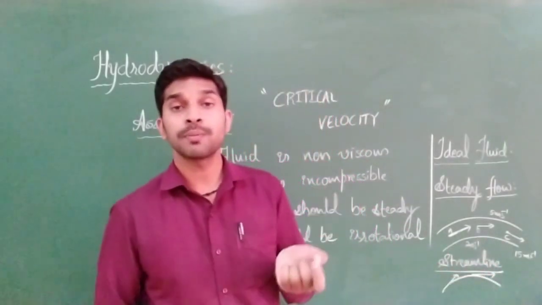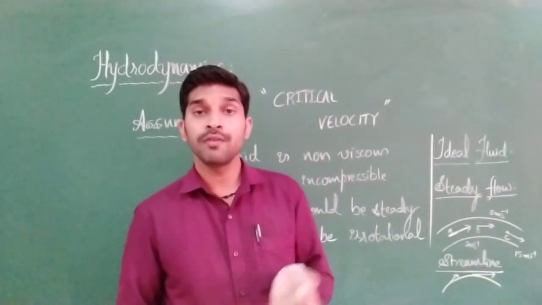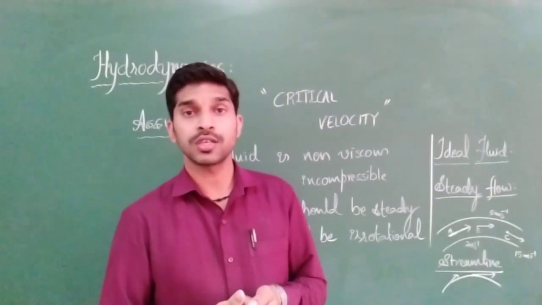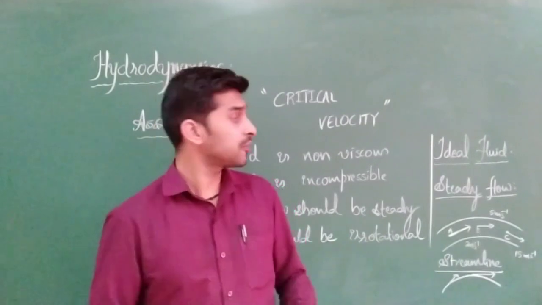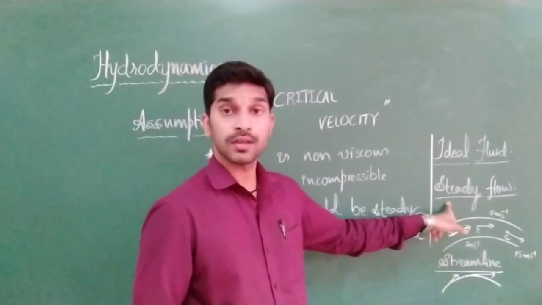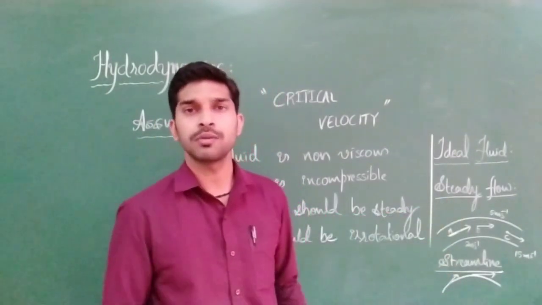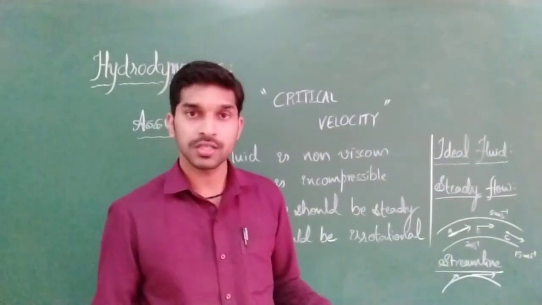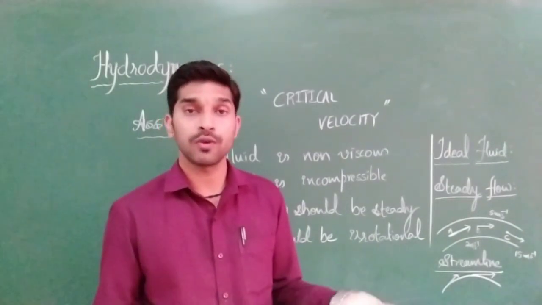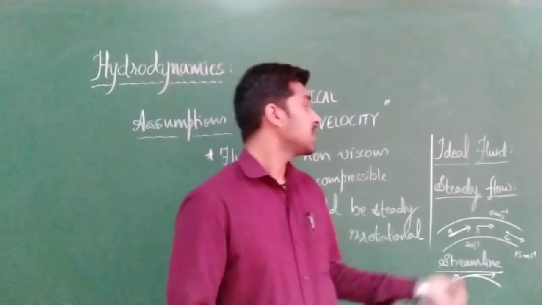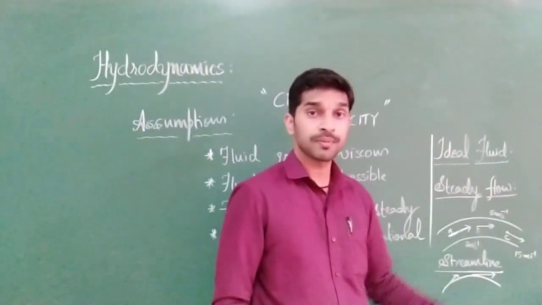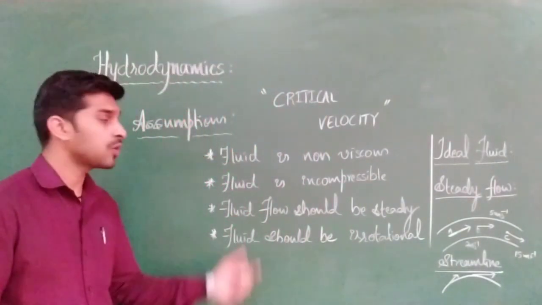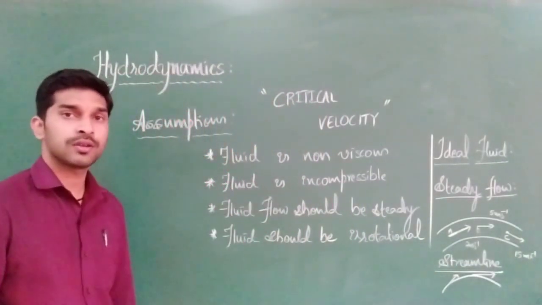There is some particular velocity which, if the flow crosses it, the fluid flow will not be steady. Clear? It is completely disturbed. This disturbed manner of fluid flow is treated as turbulent flow. Clear? So shall I erase this board? If you want to copy this down, you can copy it down.